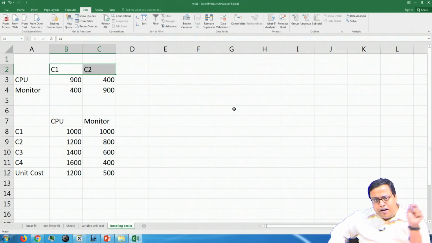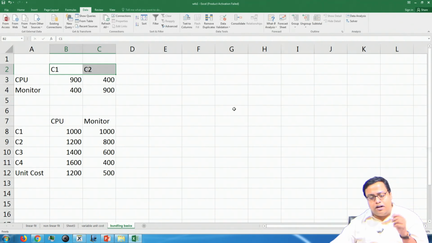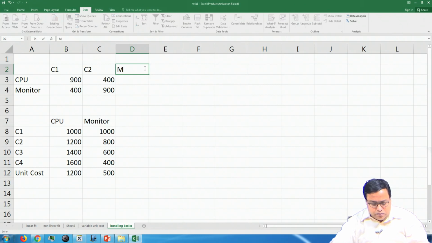If I sell it at $401, only one guy buys, C1 buys, C2 does not, so I get only $401. At 405, 500, 600, only one guy buys. At $900 also only one guy buys. So if I sell at $400, both buy and I get $800. If I sell at $900, one person buys and I get $900. So the maximum revenue for CPU is $900.